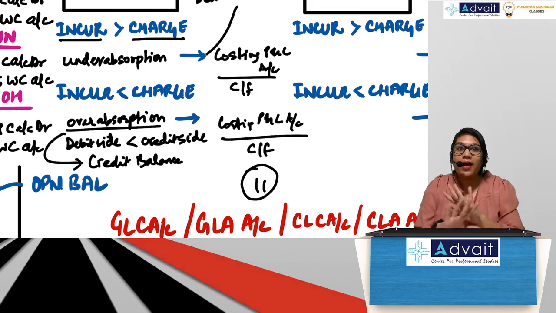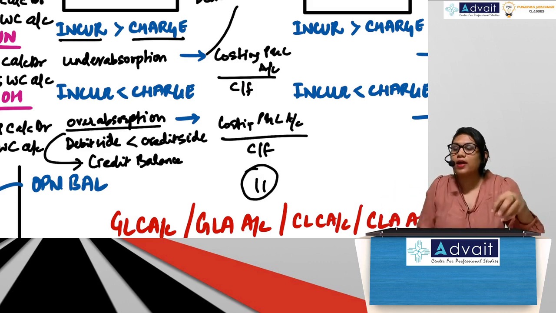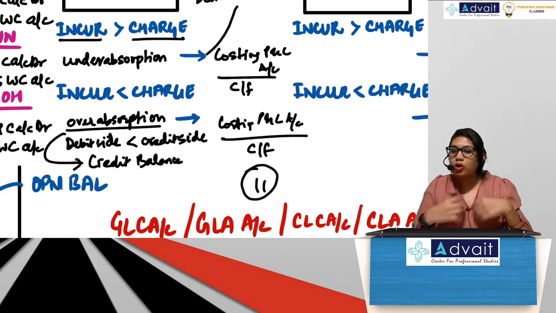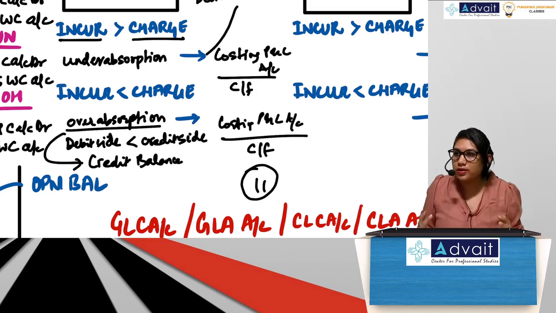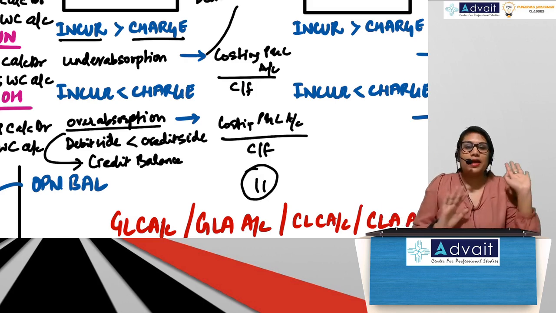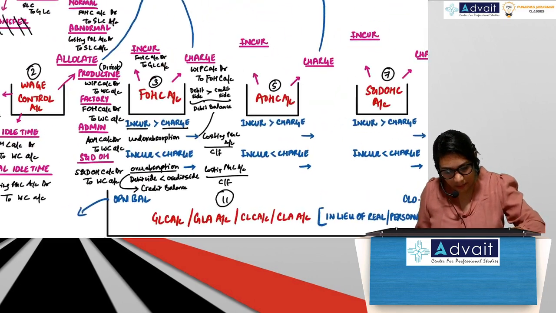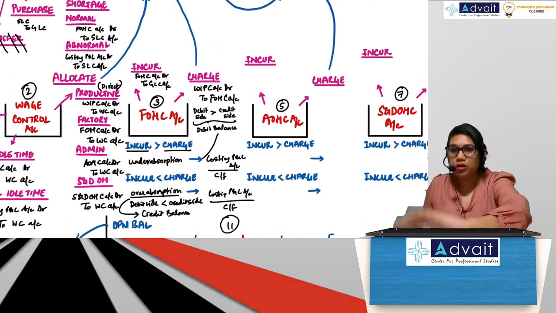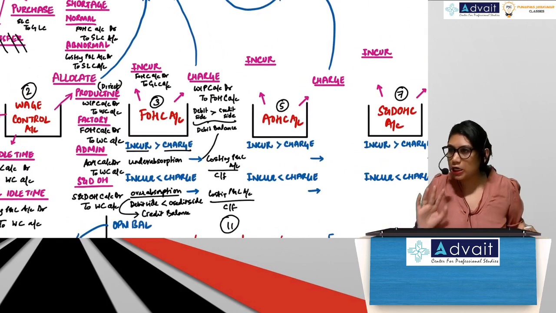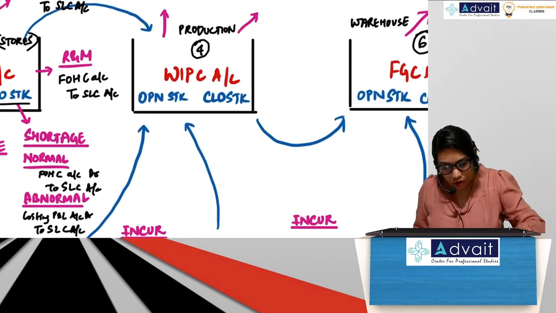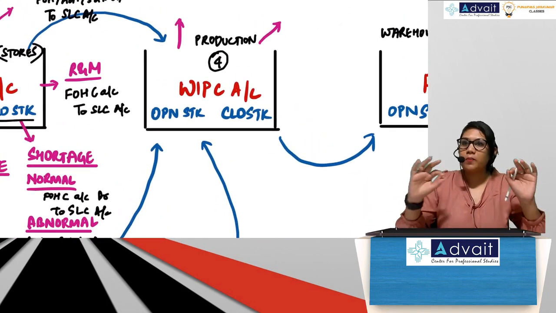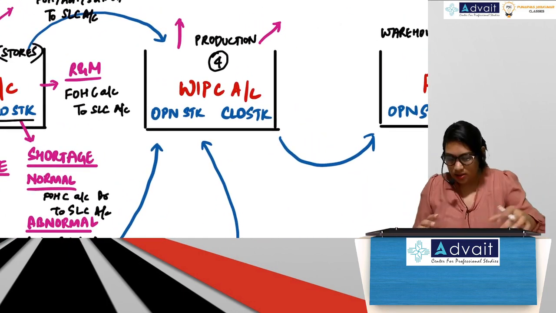But if the trial balance has no overhead account balance, and if the question also has not said what to do with it, then what will you do? P&L account. Guys, is this clear to everybody? So very, very important. So this goes to your WIP account. So now we'll go to WIP. That's all. These three were major accounts. Now everything is very easy.